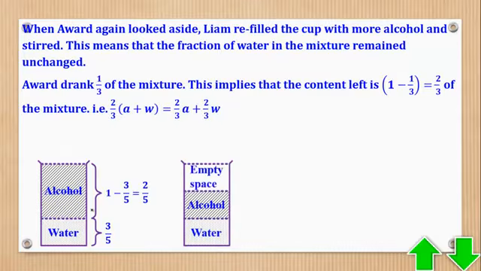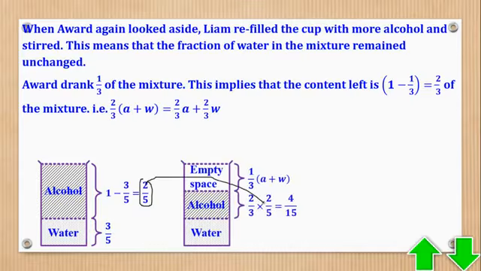The empty space is 1/3 of the mixture, which is that. For alcohol, it is 2/3 of what was initially there, and for water, it is 2/3 of what was initially there. Okay, that is for that statement. Then we shall go to the next statement.